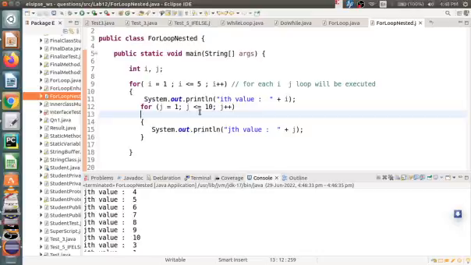So you can use any number of loops inside another loop. Here we have seen two loops, one loop inside another loop. There may be cases where there are a number of loops, such as 4, 5, 10, 100 loops inside a single loop. That can be nested. That is called nesting.